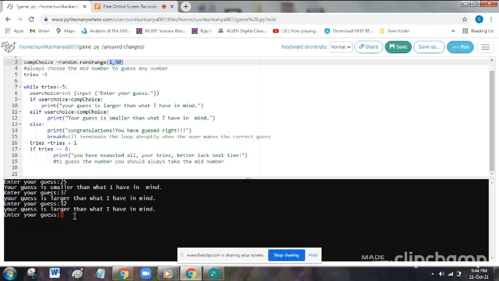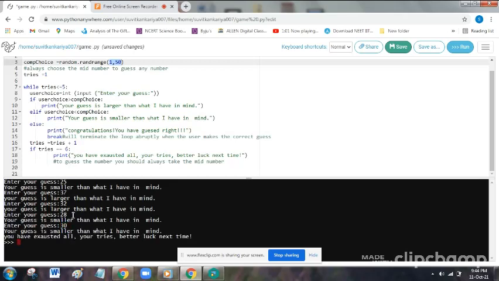So we have just two chances left. Oh, it's smaller. Means the number lies between 28 and 30. Okay, so I think it's 30.